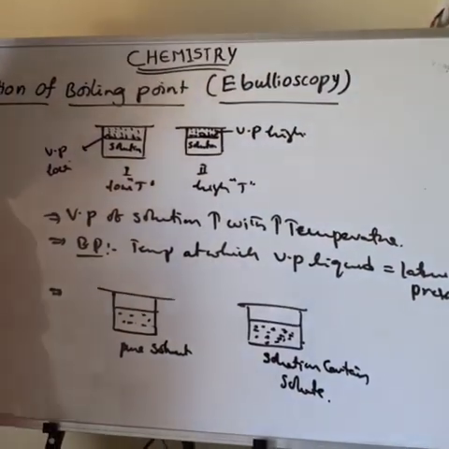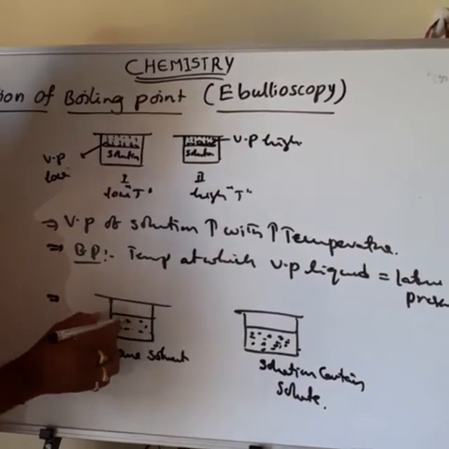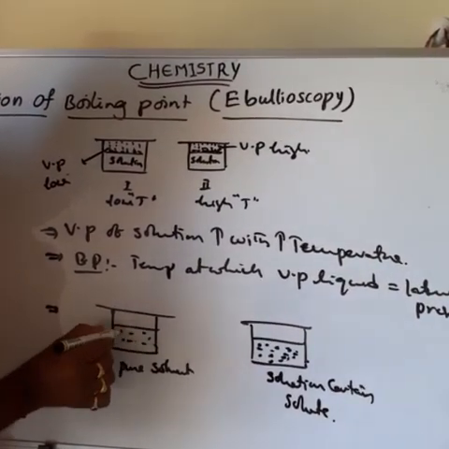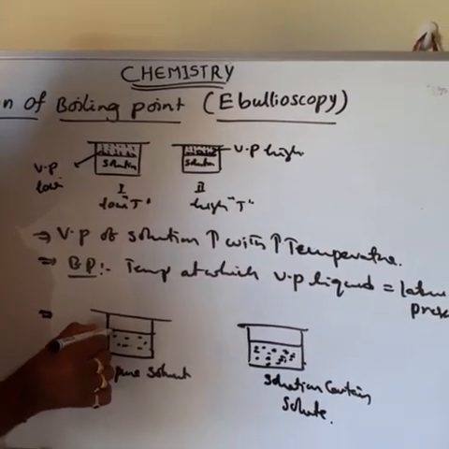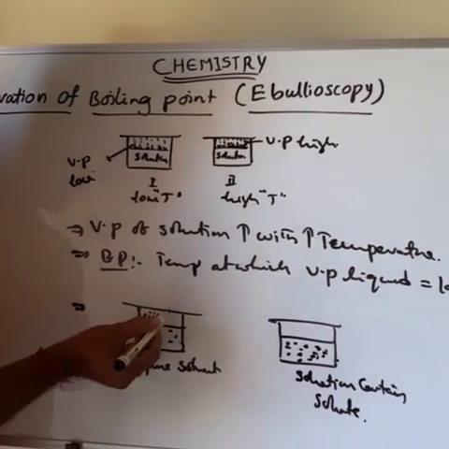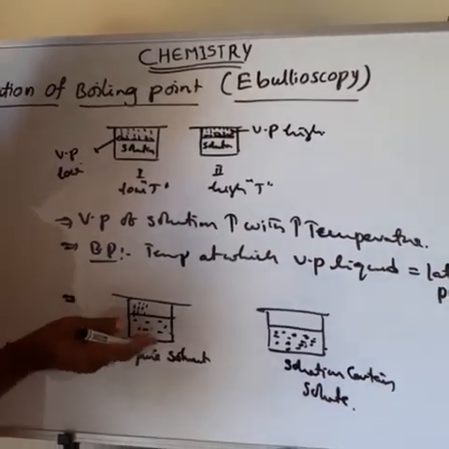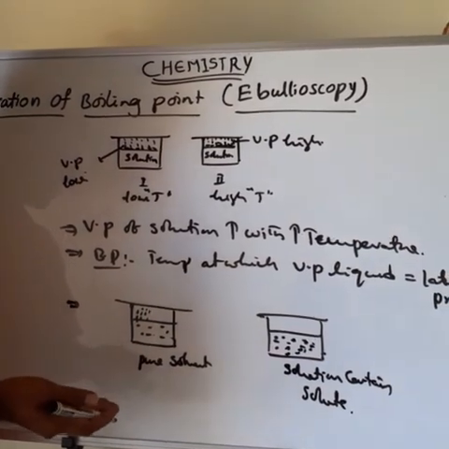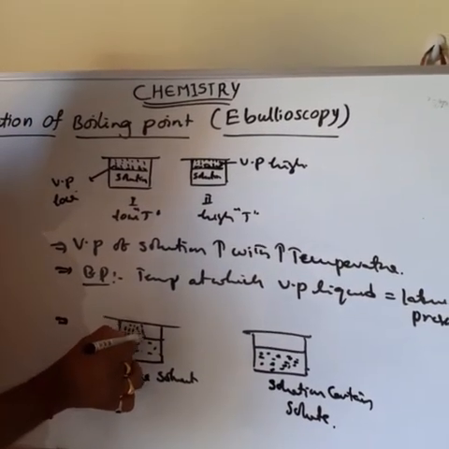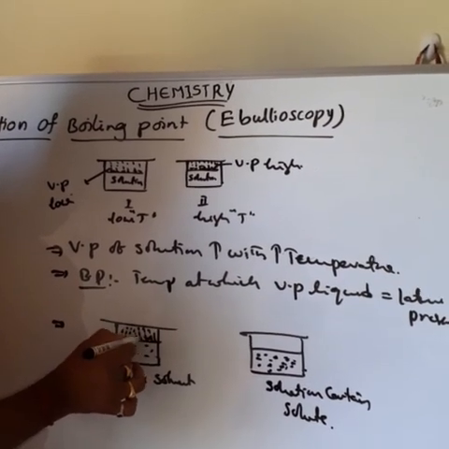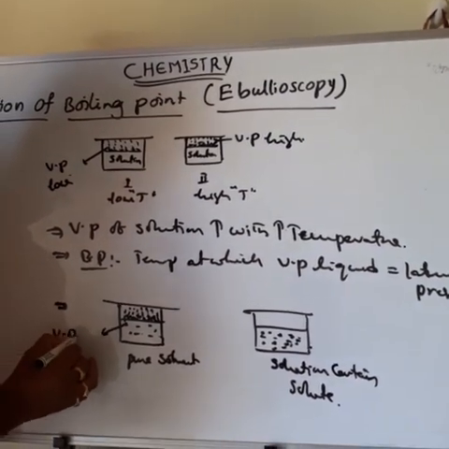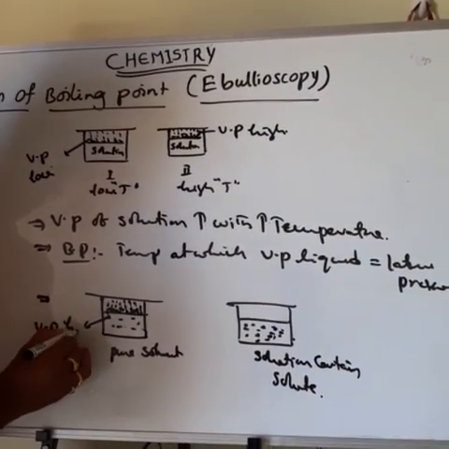In the pure solvent, at a certain temperature all are solvent particles. The solvent particles easily undergo evaporation. That means the rate of evaporation is increased in the case of the pure solvent. Whenever the rate of evaporation increases, the rate of condensation also increases, and the pressure exerted by the vapor molecules of the liquid on the liquid surface also increases. That means the vapor pressure of the pure solvent is high.